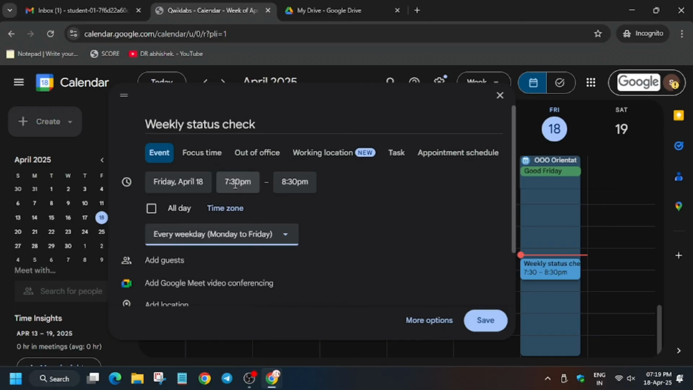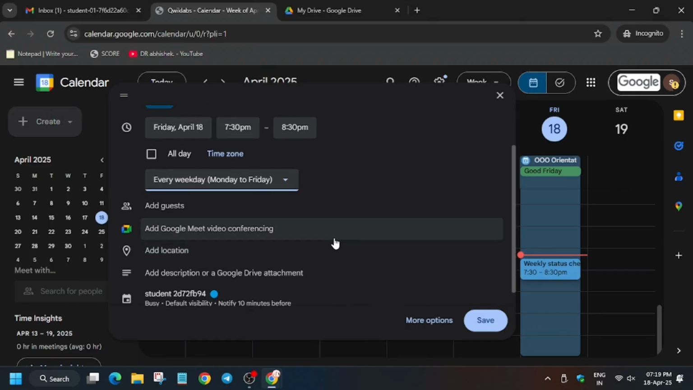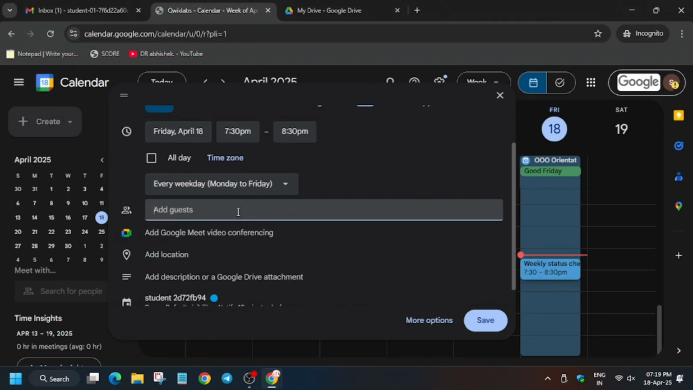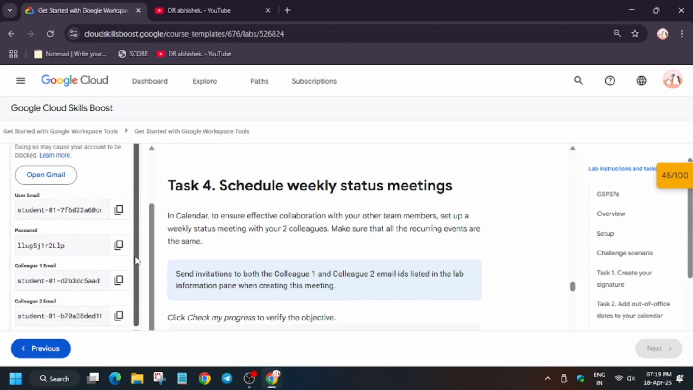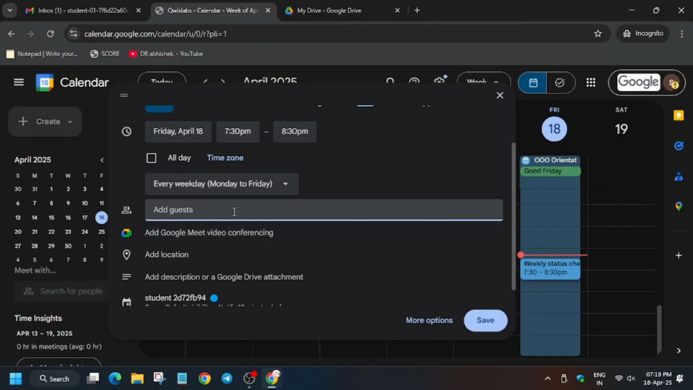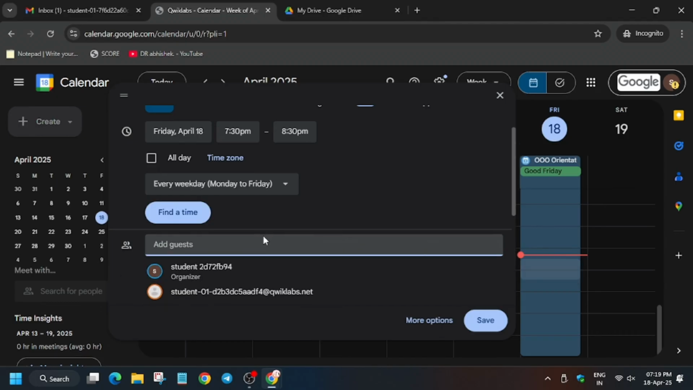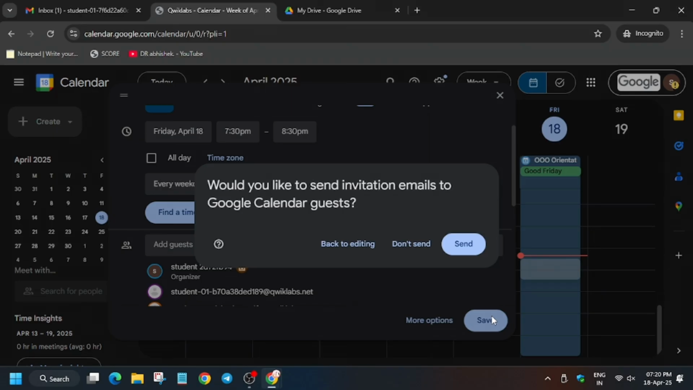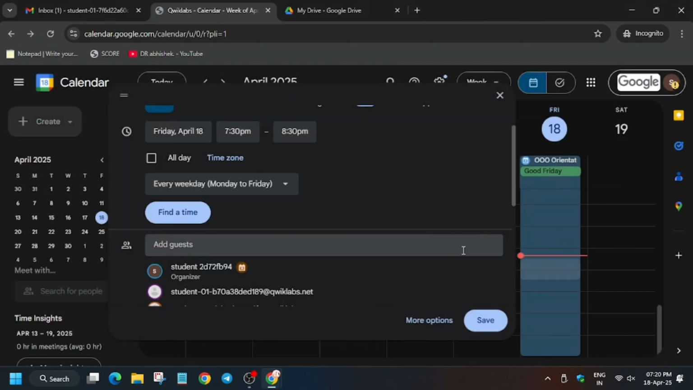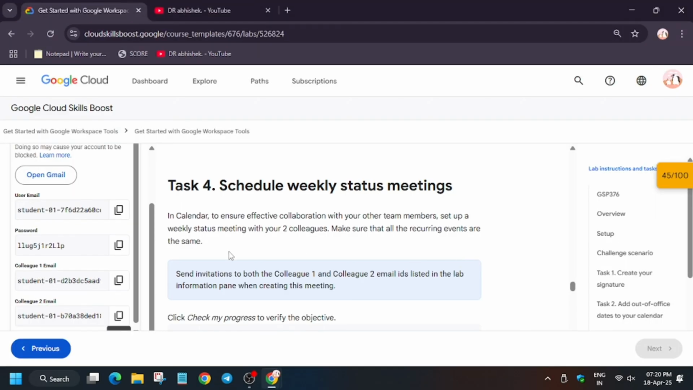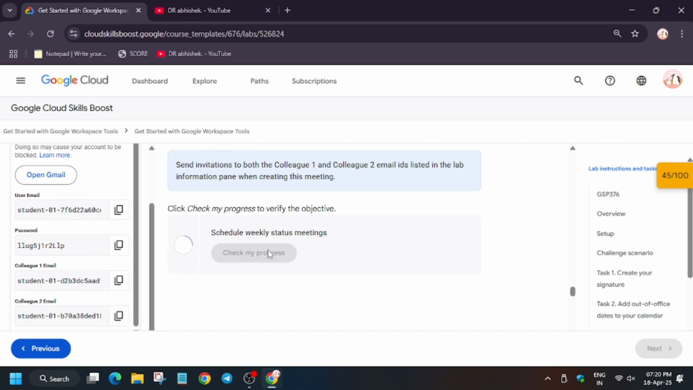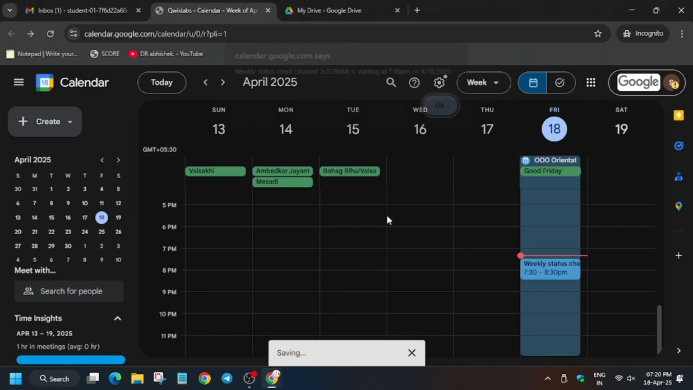As we are sending the event, we send it to guests. So for email you can use the lab email as mentioned here, the two emails. Enter the email. Now for the second also you need to select like this. Click on the email and click on save and then send. Now the email has been successfully sent and the meetings have been scheduled. So you got the score without any issue.